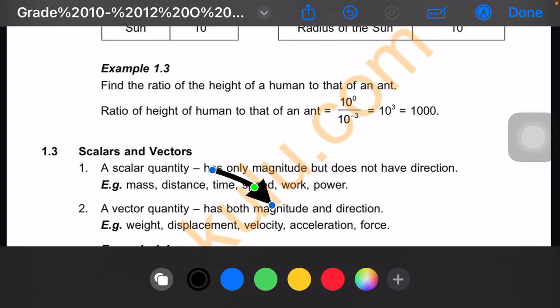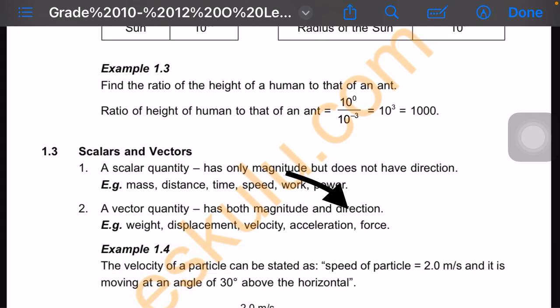They have both magnitude and direction. For example, weight has a size and it can also be downwards, which is positive gravitation, or upwards, negative gravity. Even velocity can be negative or positive depending on direction. So the key point here is both magnitude and direction, while this has only magnitude.